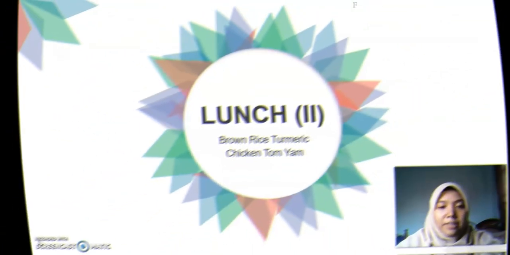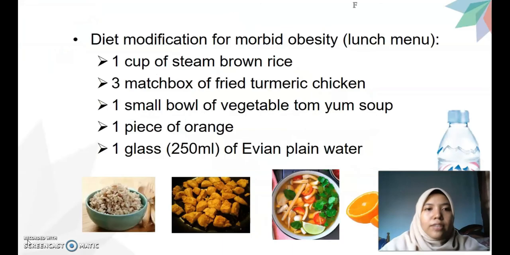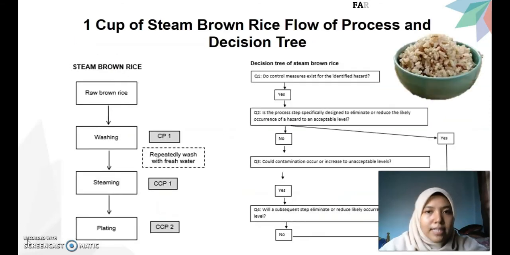My name is Farah. Today I will present the lunch menu. For the diet modification for morbid obesity, we will have 1 cup of steamed brown rice, 3 mashed bowls of fried turmeric chicken, 1 small bowl of vegetable tom yum soup, 1 piece of orange, and 1 glass, 250 ml, of plain water. So let's go to the process and decision tree.